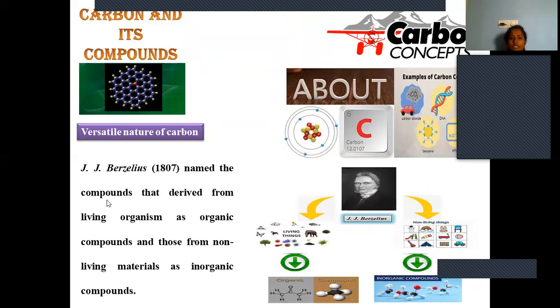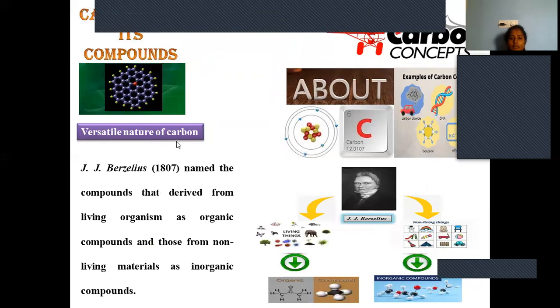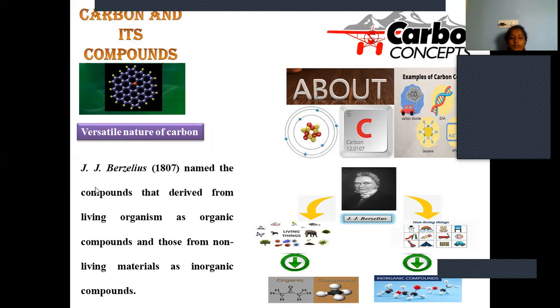So now we are going to see the versatile nature of carbon and how important it is. The first emphasis about carbon and its related compounds was given by J.J. Berzelius in 1807. Already we just studied that the 18th century is the foundation for the extensive study of the various materials available in nature.